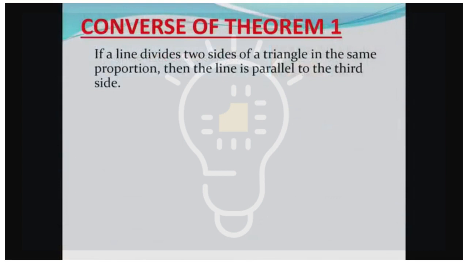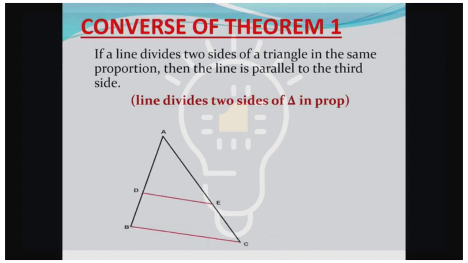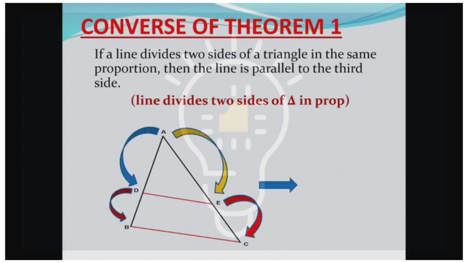Let's have a look at the converse of the proportionality theorem. The converse states, if a line divides two sides of a triangle in the same proportion, then the line is parallel to the third side. Notice, if a line divides two sides of a triangle in the same proportion, then the line is parallel to the third side. And the abbreviation that's accepted is line divides two sides of a triangle in prop. The prop means proportion, right? And there we have it, nicely sketched for us. And that is the converse of the proportionality theorem, right? In other words, because those lines are in proportion, here we have these parallel lines as is indicated on the monitor.